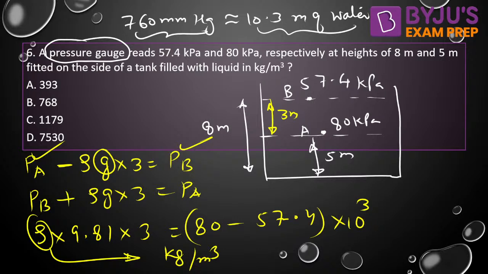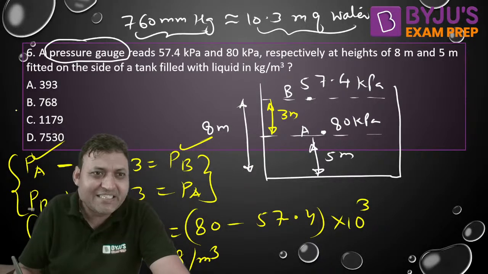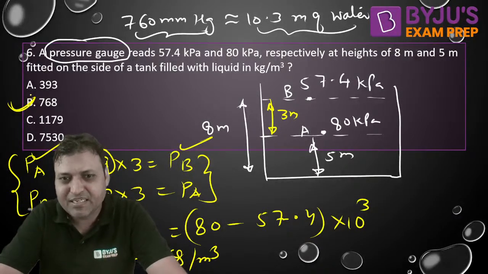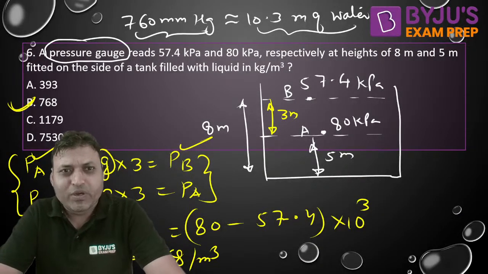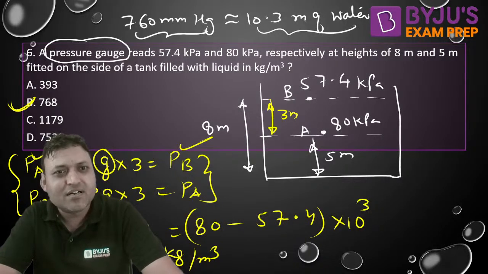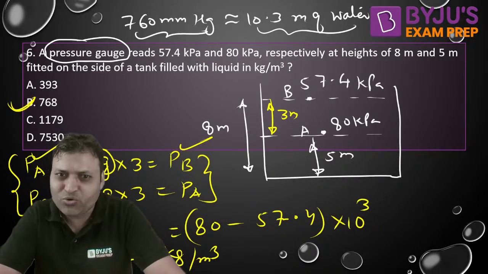Are you getting option B? Only Bhavya had given me the answer. What about others? Please give it a try. Please do the calculation and let me know the answer. Both the expressions are correct for the pressure equation. Are you getting option B or not? 767.9 something, isn't it? To have your calculation simple, you can assume g as 10. So the nearest option will be the correct answer.